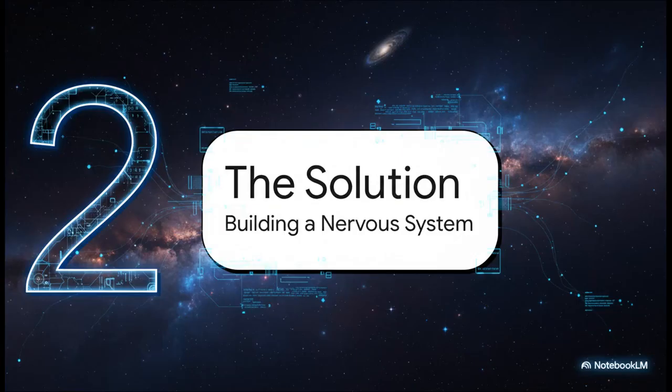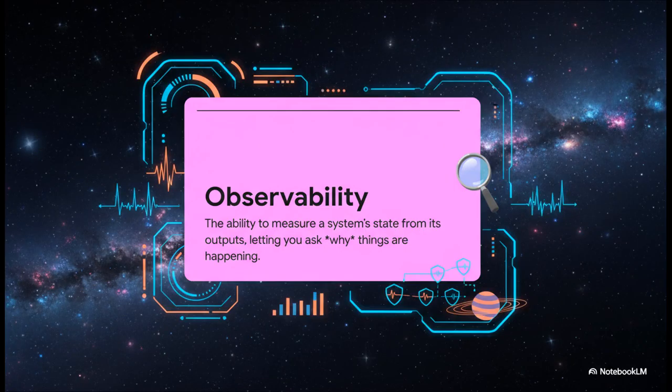Okay, so what's the solution here? Well, we need to give our scraping pipeline a nervous system. Yeah, that's it. We need to give it the ability to feel what's happening, so it can tell us when something's wrong, when it's in pain. And in the world of engineering, we have a fancy word for this: observability. So let's break that down. What does this actually mean in practice? Well, we can use awesome tools like Prometheus to grab real-time metrics from our scraper and then use something like Grafana to turn all that data into a beautiful, easy-to-read dashboard. So instead of just staring at a boring log file, you get what's basically a real-time EKG for your data pipeline.